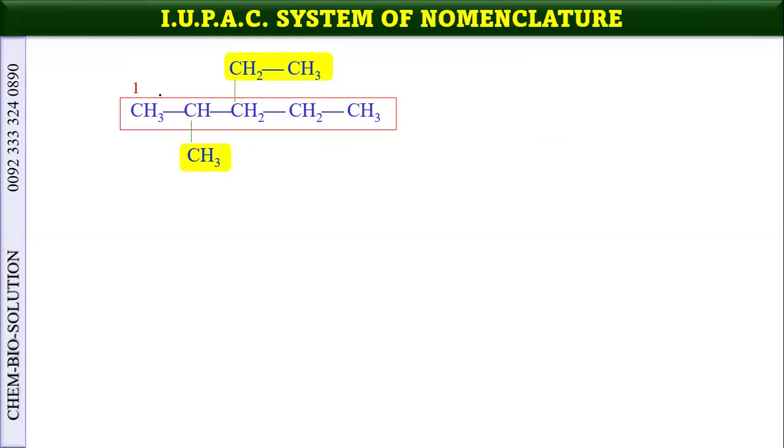Now we can number the chain to find the locants. These are the groups which are attached to the basic chain. So the name of this compound is 3-ethyl, 2-methyl, 5 carbons, so pent, and all the carbon-carbon bonds are single. So that's why we write pentane.